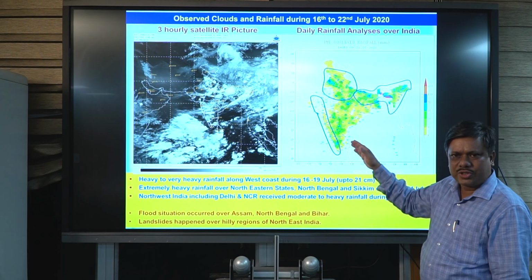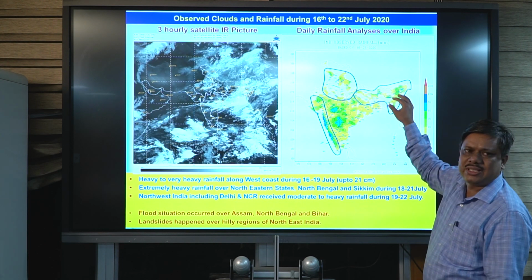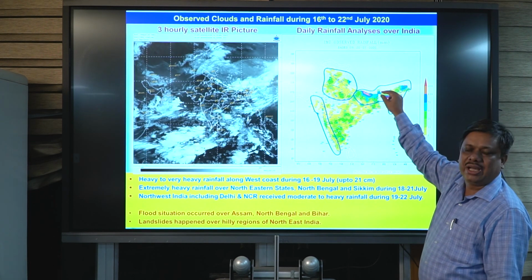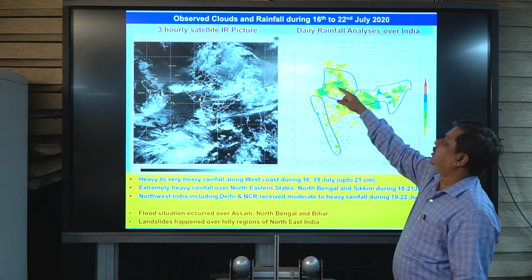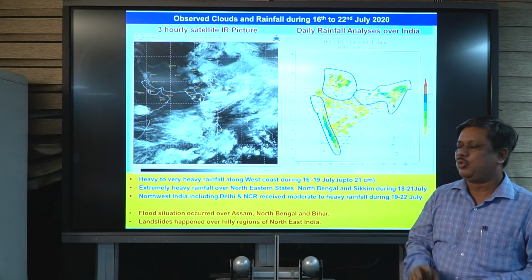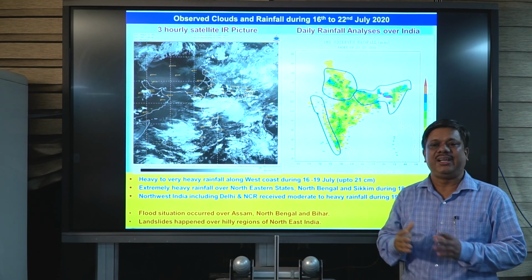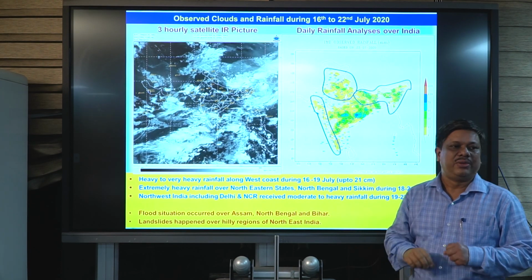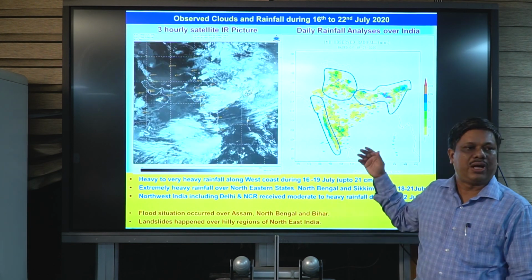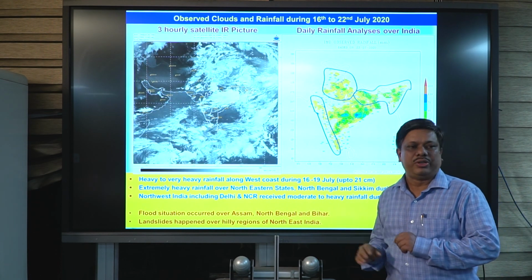Over the Western Ghats, this is the beginning of the week. Then gradually we have seen heavy rainfall over northeast India and the Bihar region, and then northwest India also got a very good amount of rain, a nice rainfall situation over Delhi and NCR for the first time this season. Due to this heavy rainfall we have seen a flood situation over Assam and northeast India, which caused havoc for the people.